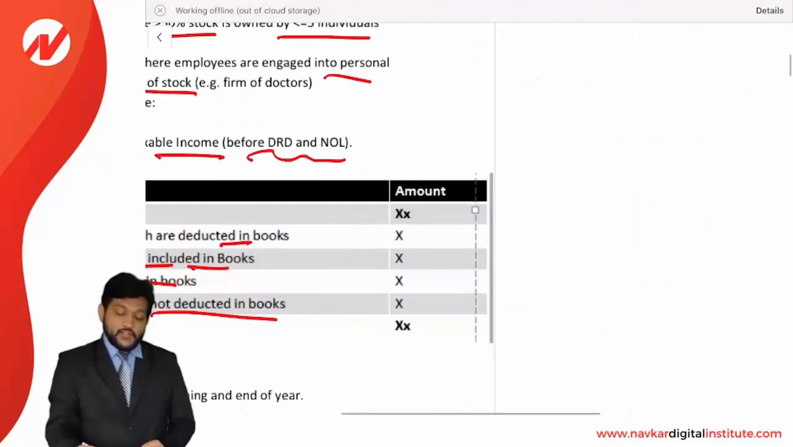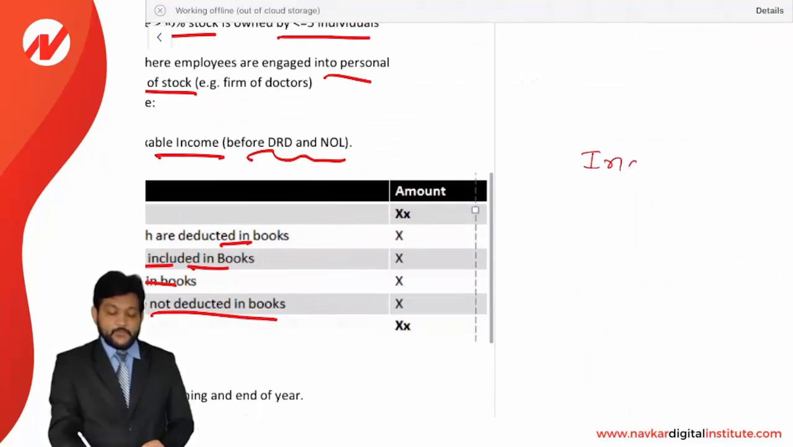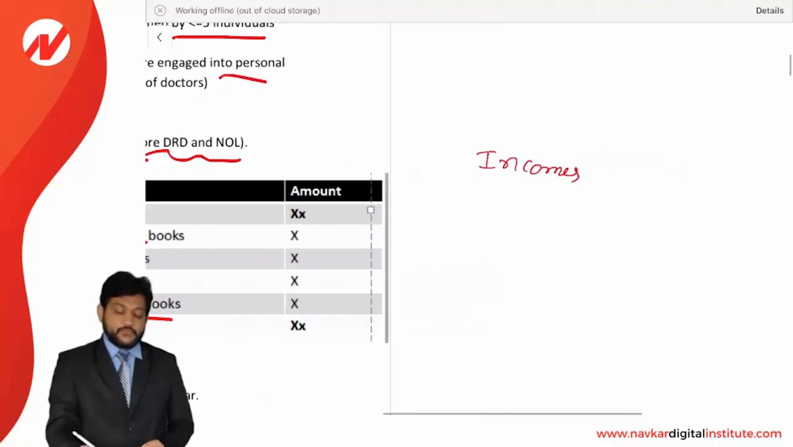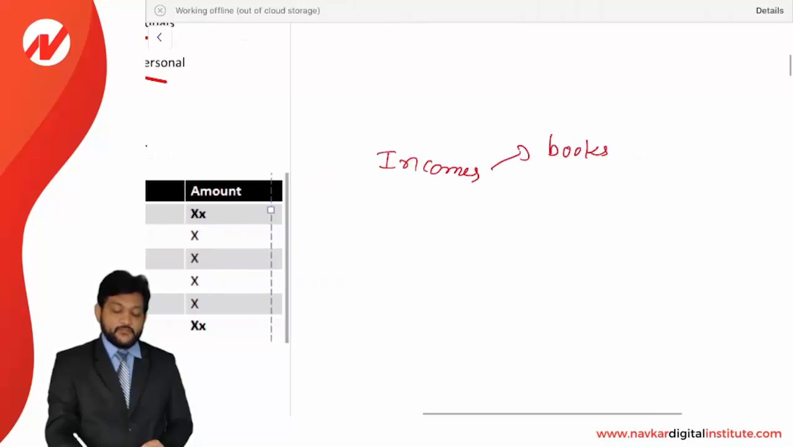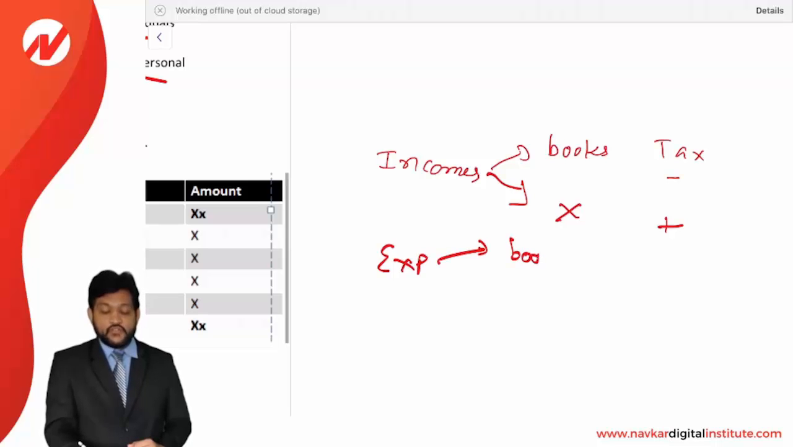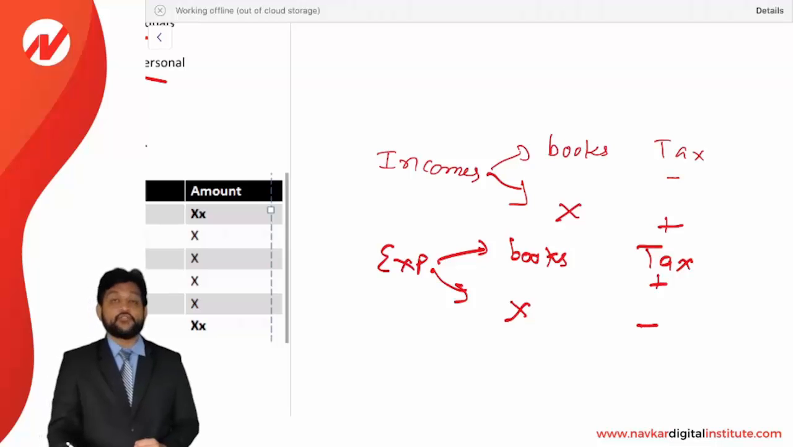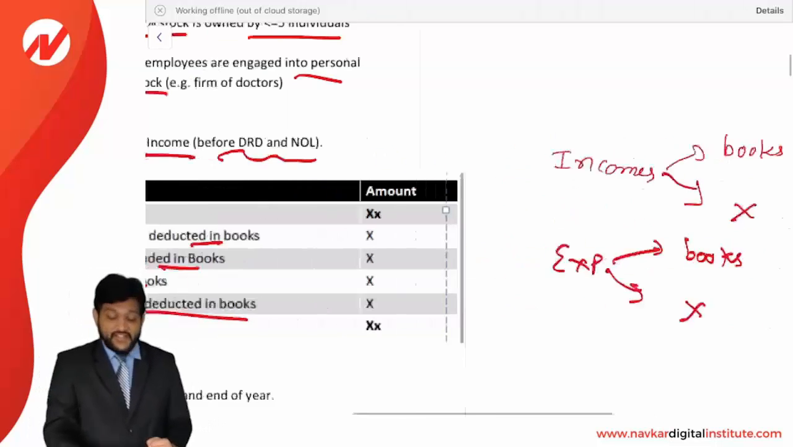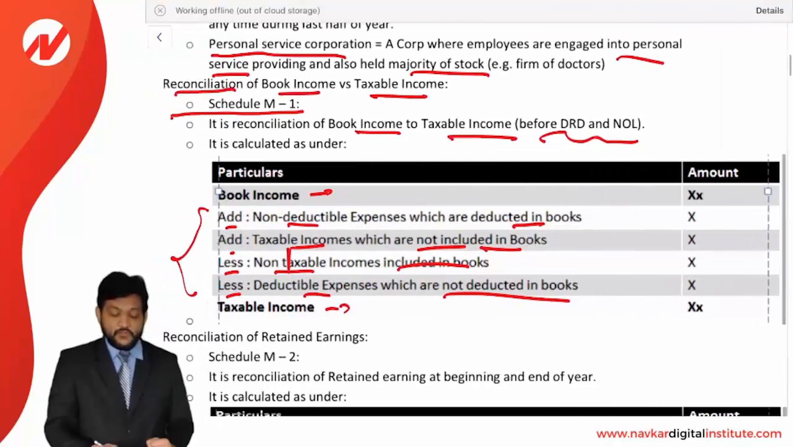If I just say it to you in short, incomes. See, incomes, if it is included in books, but exempt from the tax, then you need to reduce. If the income is not included in book but taxable as per the tax purpose, so you need to add. Then if I talk about expense or losses included in books but not allowed for tax purpose, then you need to add back. And not included in books but deductible in income tax, so you need to reduce. That's very simple to consider for the purpose of reconciliation. And after giving all these four adjustments, you will get a taxable income.